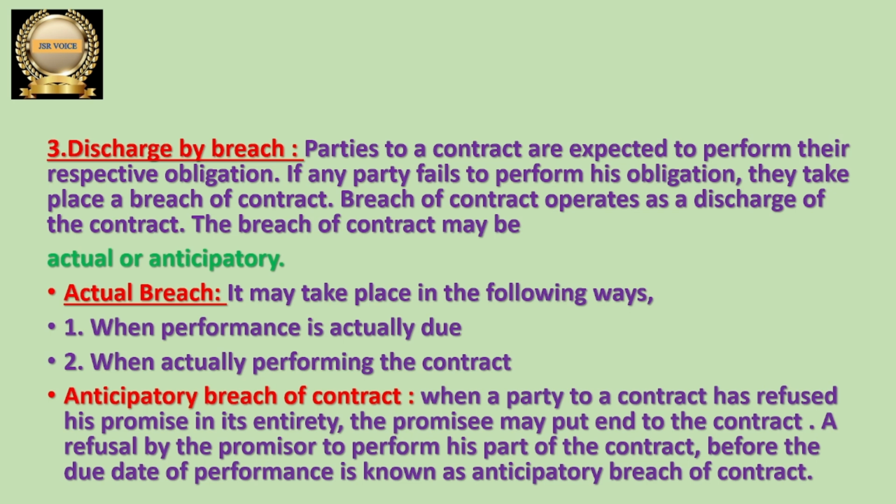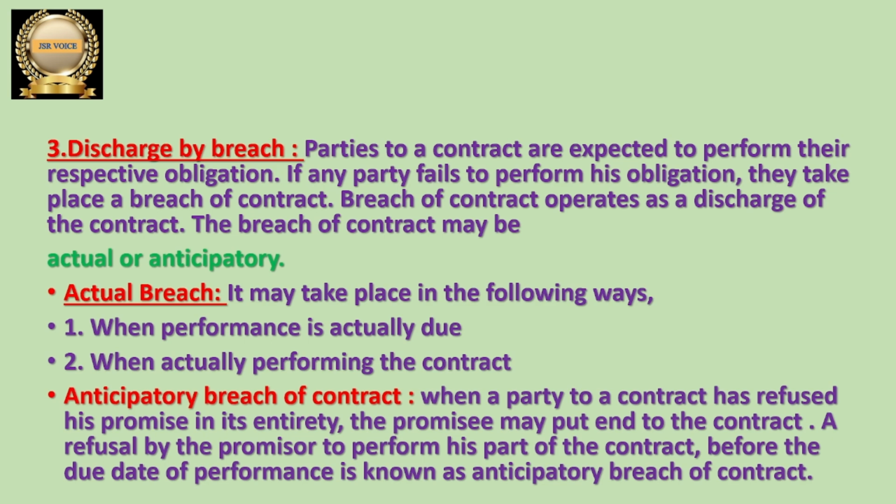If one party is refusing or saying that I don't want to do that, then the contract comes to an end. Whenever any one party is not able to perform or not interested to perform, then definitely the contract comes to an end. Here one party is saying that he is not going to perform, he is refusing to perform the contract, so we can say that it is an anticipatory breach of contract.